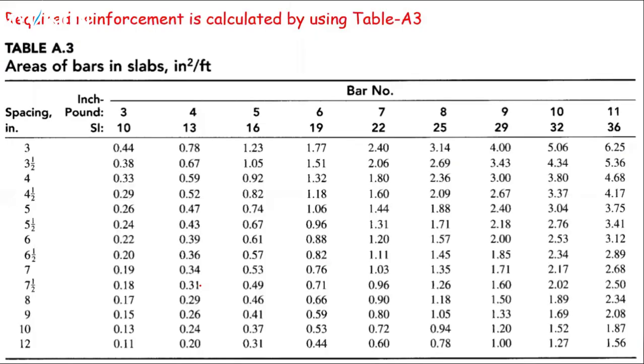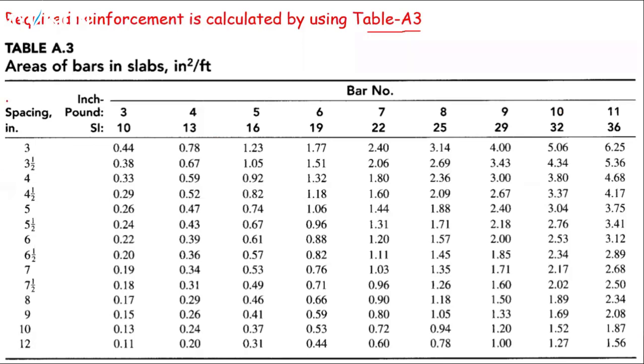So from this table we have to select the values. This is the table which is available, table A3, in the appendix. This table is available in appendix A3 of the same book, Concrete Structure Design, written by H. Nilson. In this table you can find the number of bars and the spacing of those bars. This is the bar number, like 3, 4, 5, 6, 7, 8, 9, 10, 11. Clear?